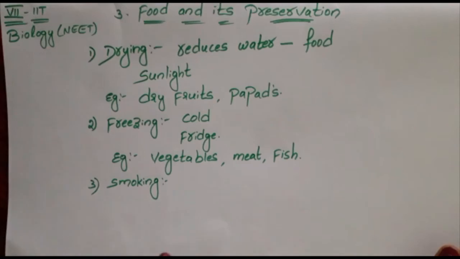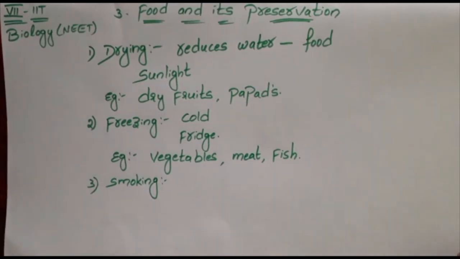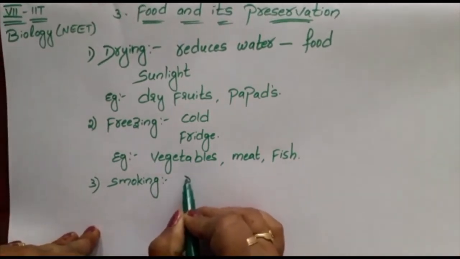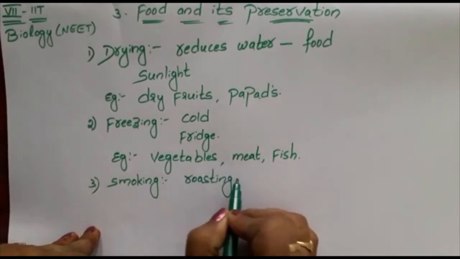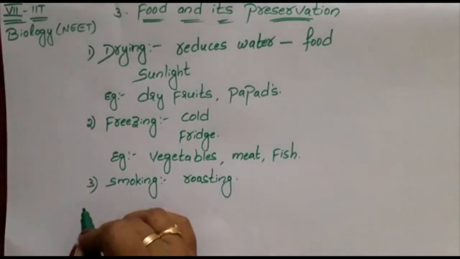Smoke is nothing but what comes from the burning wood, and that smoke will avoid the microorganisms. Example is roasting, chicken, mutton roasting. Yes.